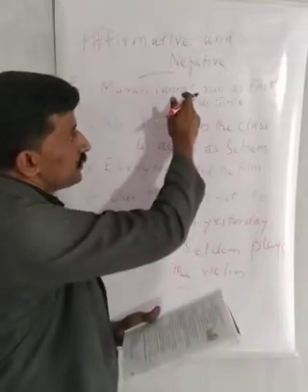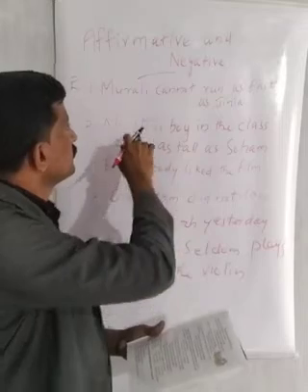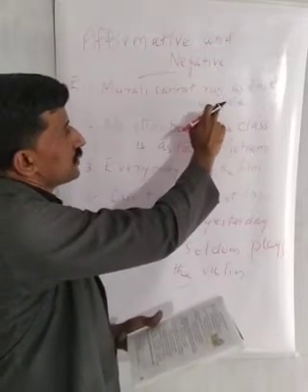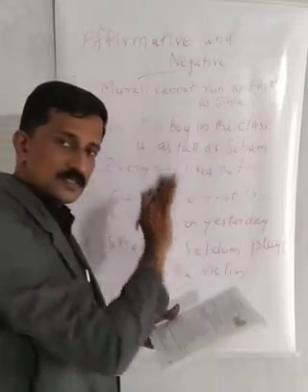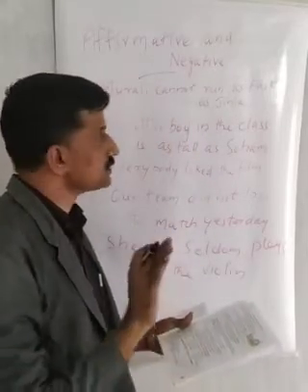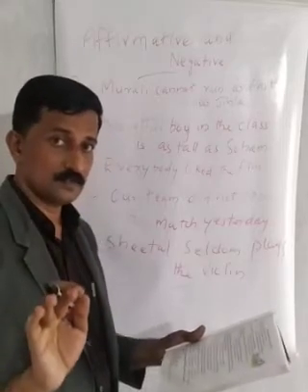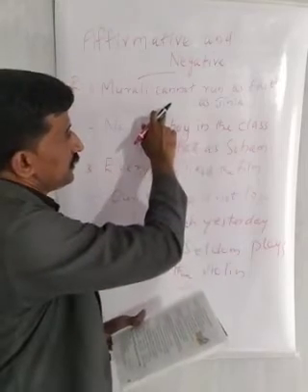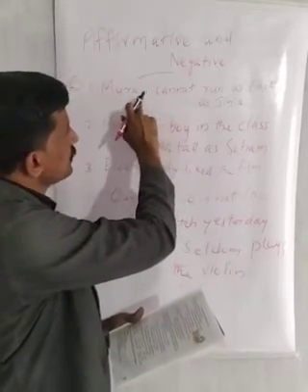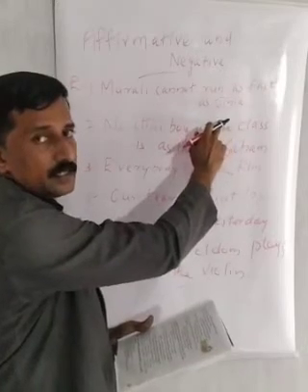The use of not or no will be there in the sentence. Murali cannot run as fast as Jinia. There is no change in the meaning also. It means that Jinia runs faster than Murali. So we change it in another way and we make a negative sentence.